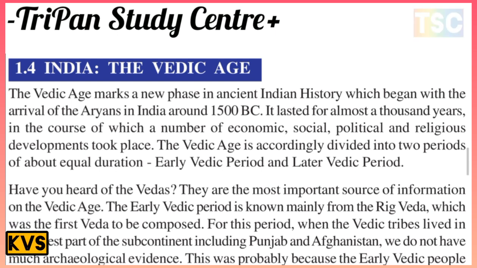It lasted almost a thousand years, in the course of which a number of economic, social, political, and religious developments took place. The Vedic age is accordingly divided into two periods of about equal duration: the earlier Vedic period and the later Vedic period.